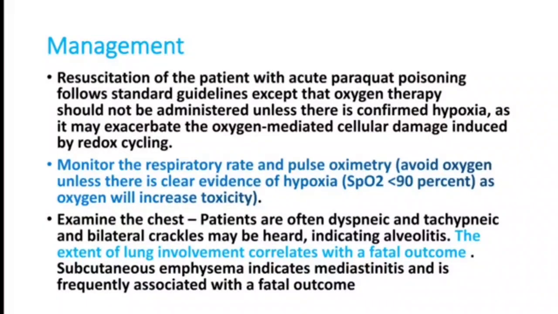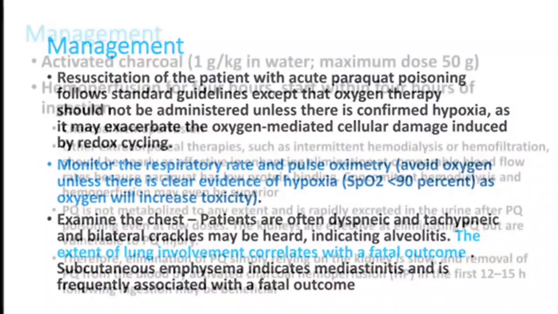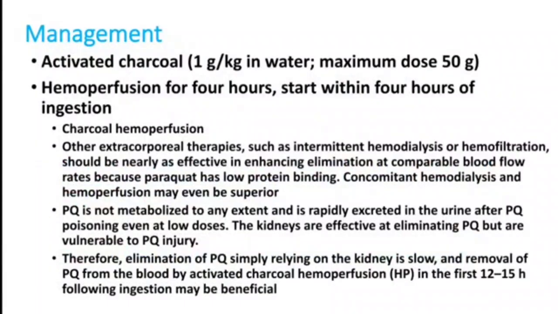ARDS or chemical pneumonitis indicates a very poor prognosis in these patients. The definitive steps of management: first we take care of the airway management. Oxygen is recommended only if there is severe hypoxemia, otherwise it is not recommended.